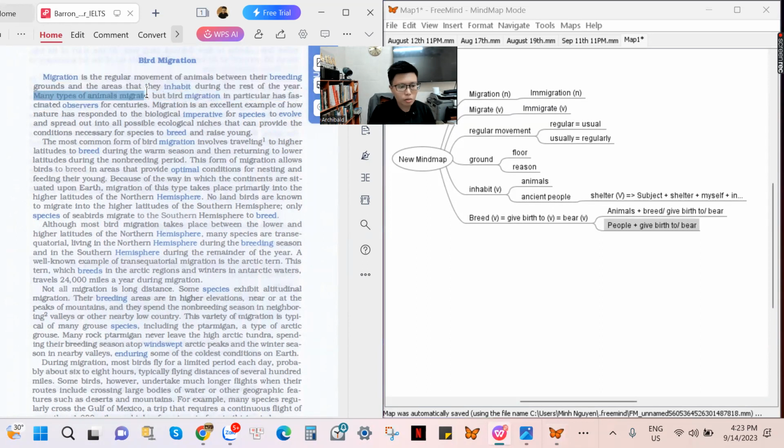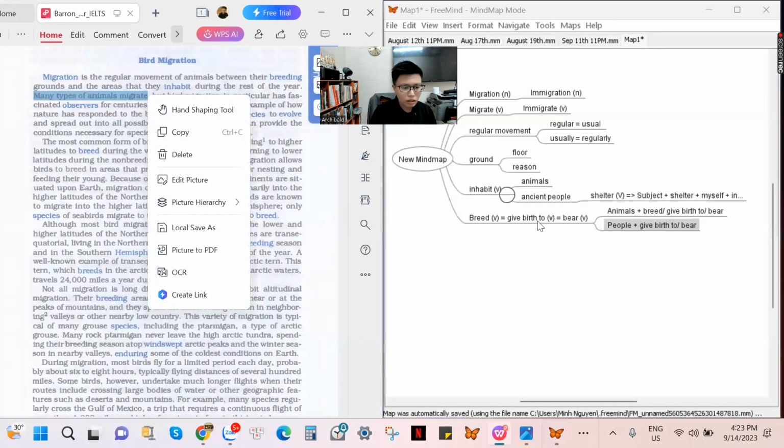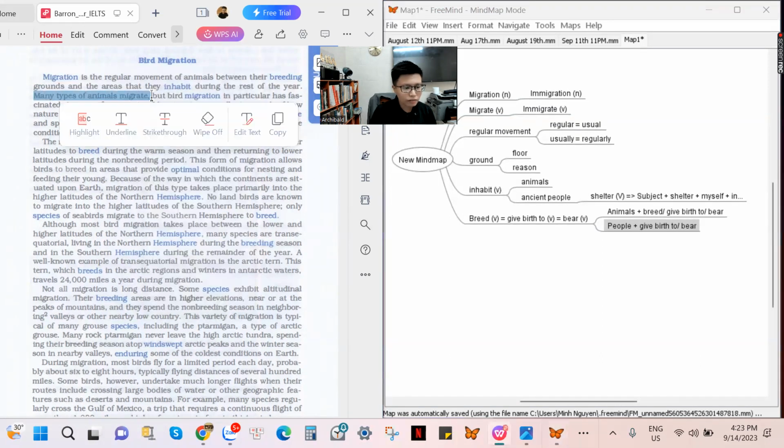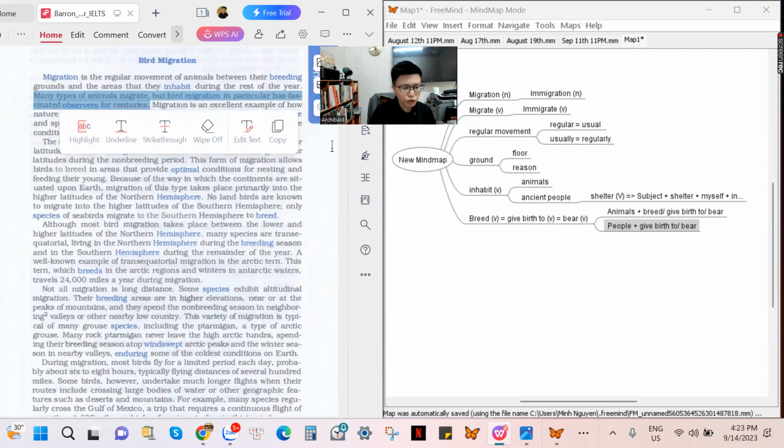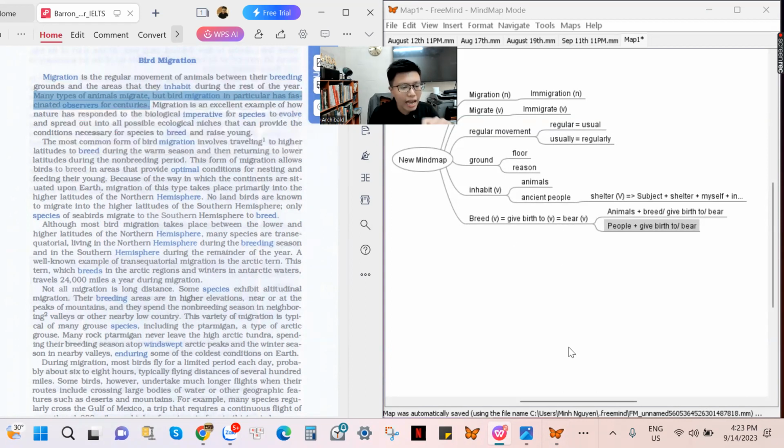Many types of animals migrate. The bird migration in particular has fascinated observers for centuries. Many types of animals migrate. Many kinds of animals move from places to places. Many categories of animals move from places to places.